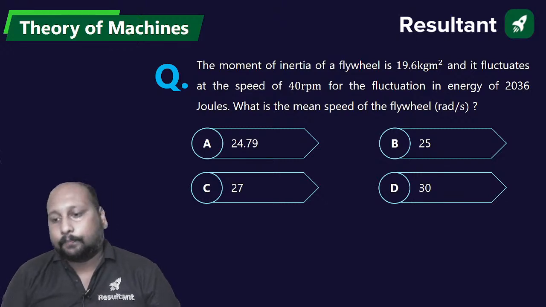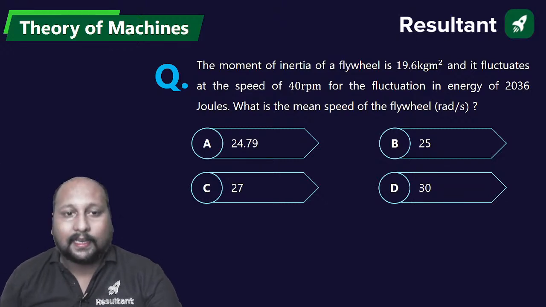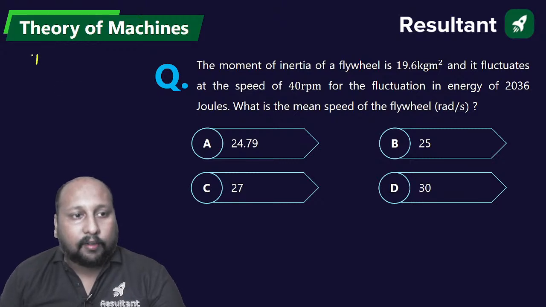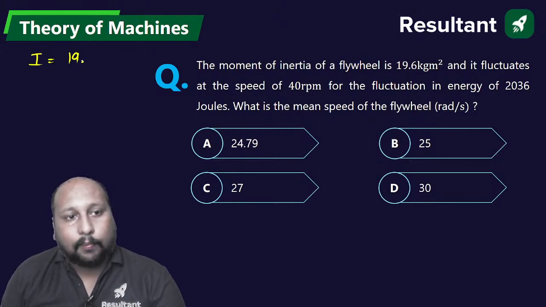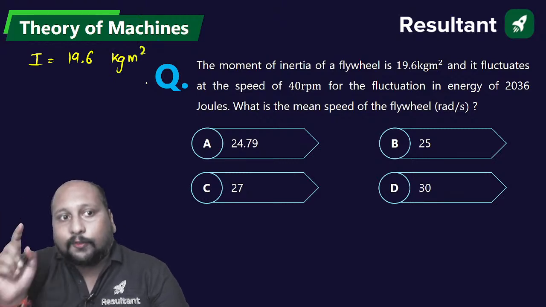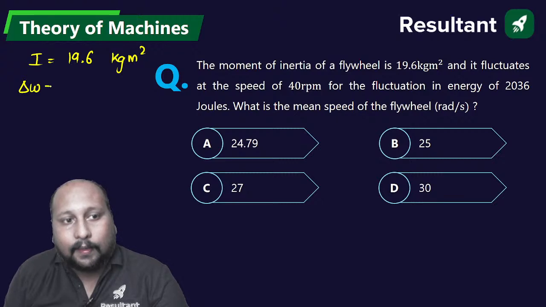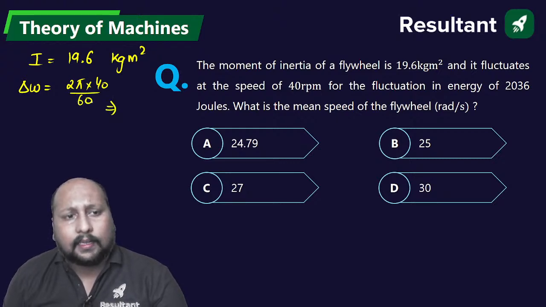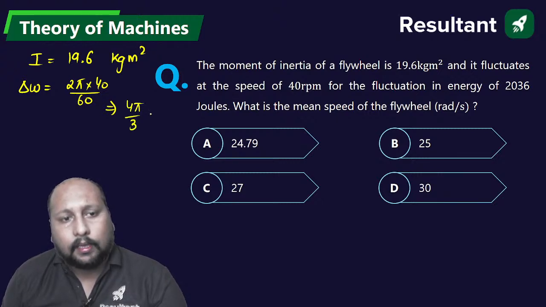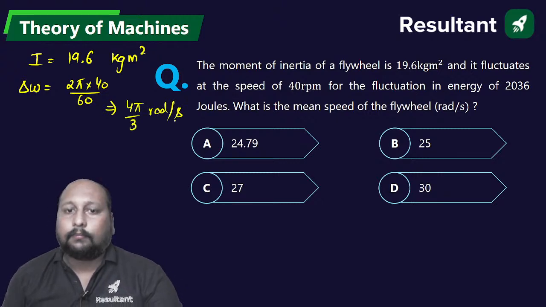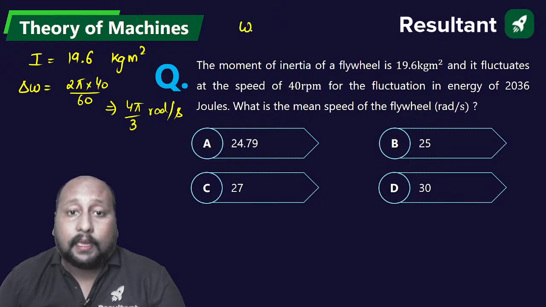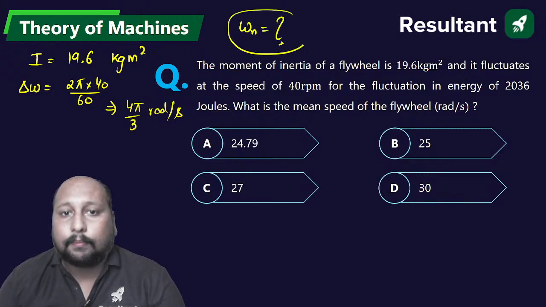Let us try this problem. They are asking about moment of inertia. Now let us write the given data. Moment of inertia I is equal to 19.6 kg meter square. Fluctuation of speed, meaning change in RPM, is given, and we can say omega is equal to 2 pi into 40 by 60. We can write this as 8 pi by 6 or 4 pi by 3 radian per second. What is the mean speed they are asking?